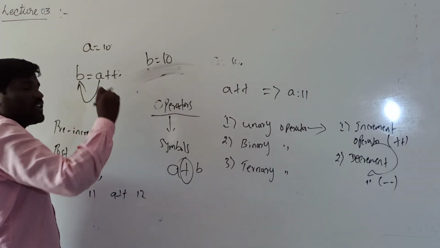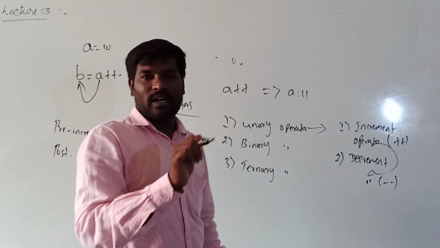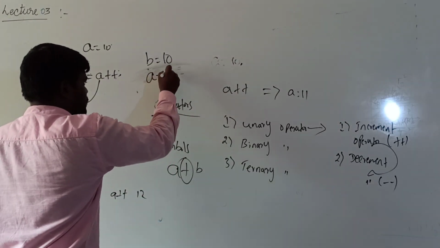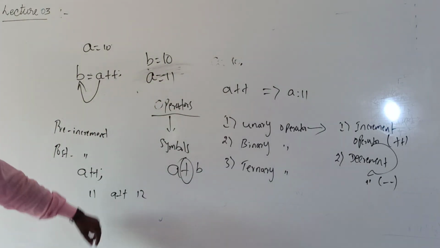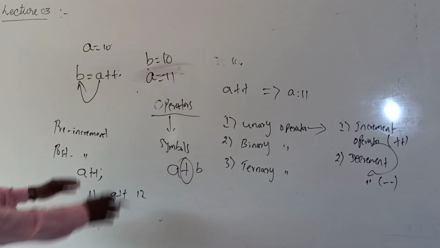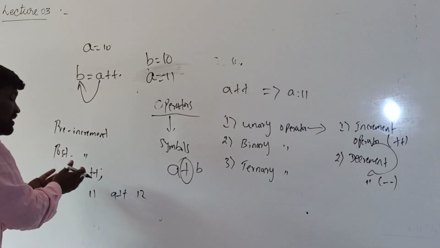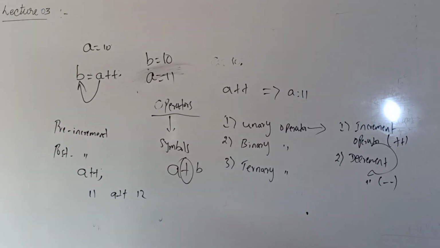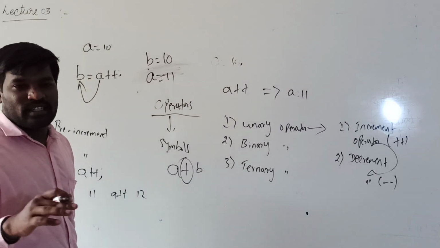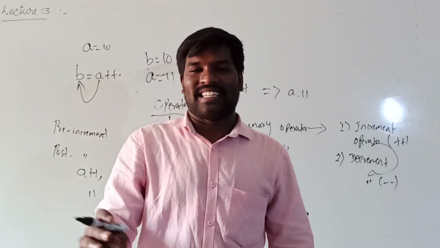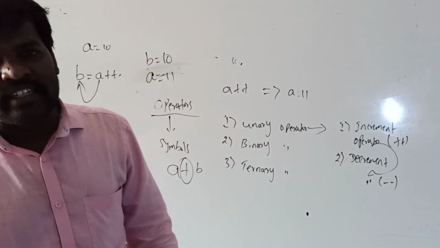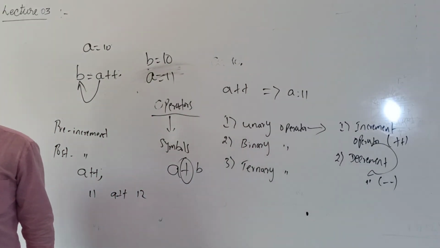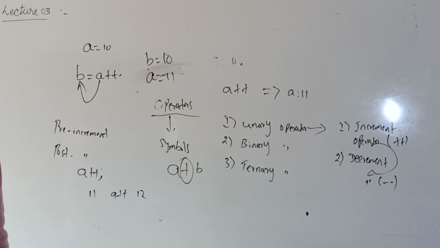After storing, a will be incremented by 1, which means a is equal to 11. If you are using the equal to operator, a plus plus and plus plus of a are different. Without the equal to operator, both act the same. Plus plus a means it will increment, and a plus plus also will be incremented by 1.